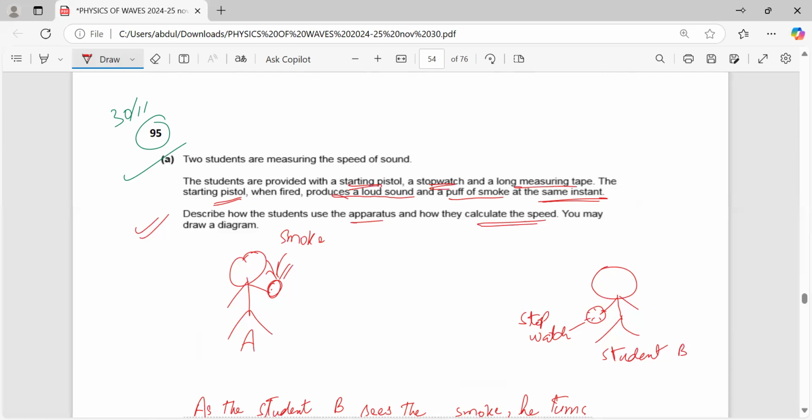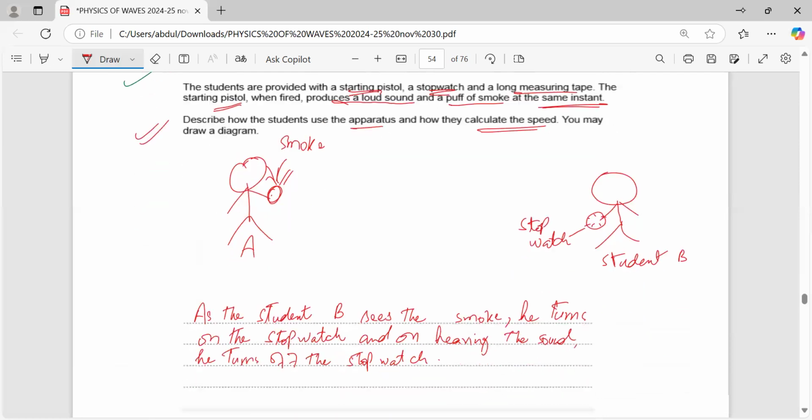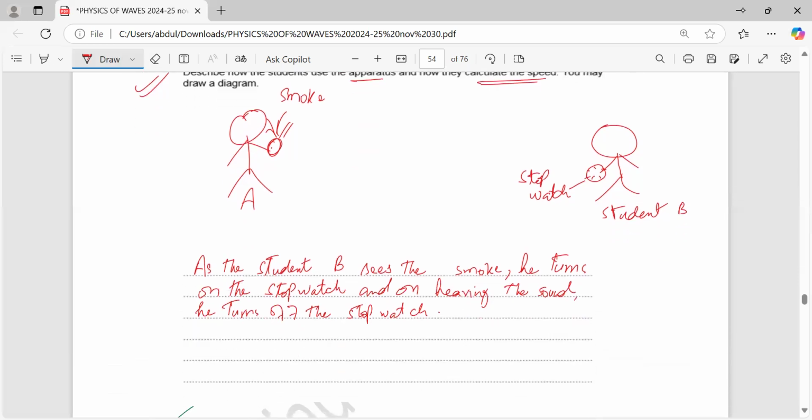These are the apparatuses for this student. Now he turns on the stopwatch, and on hearing the sound, he turns off the stopwatch.